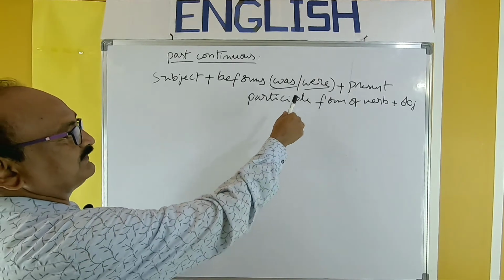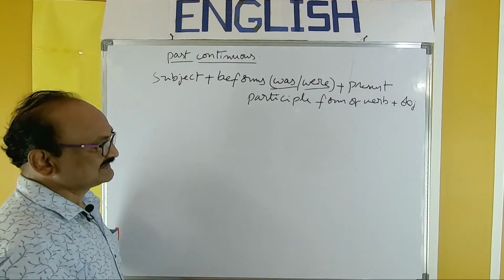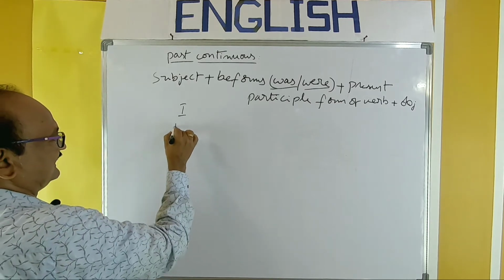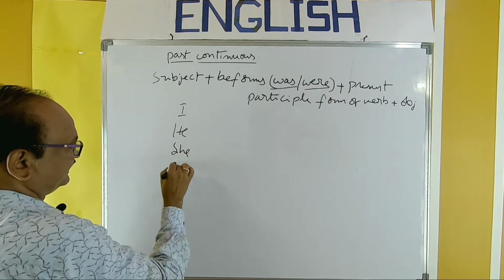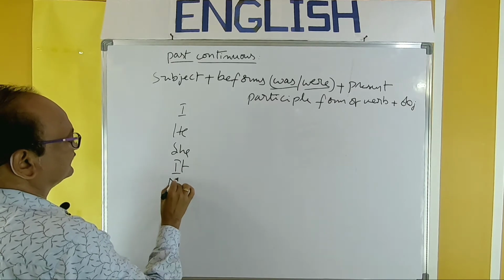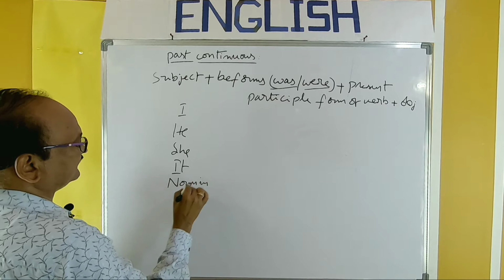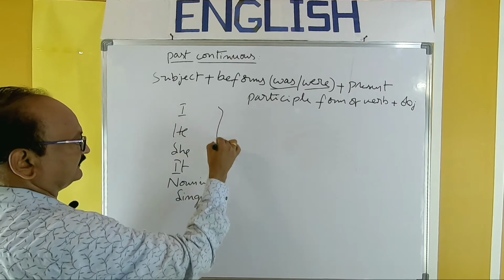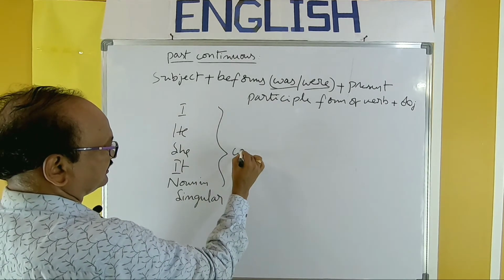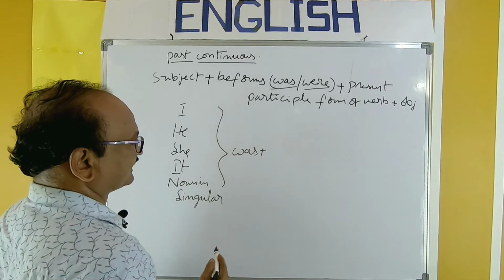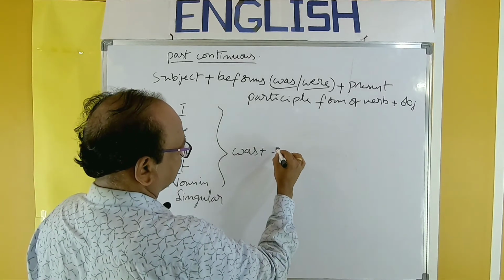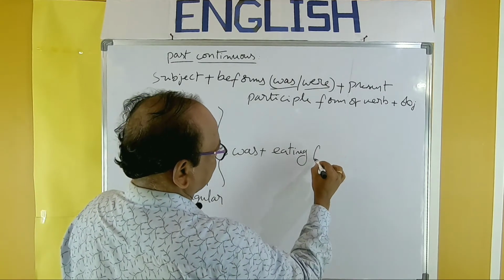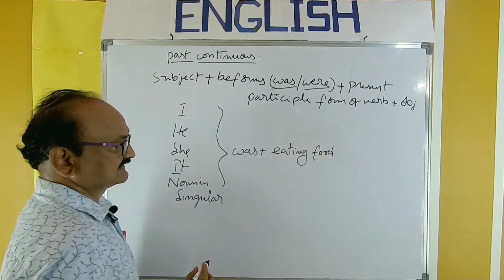Subject, be forms, was, were, present participle form plus object. So take the subjects: I, he, she, it, noun in singular. With all these, we have to use was. Plus, we can take a verb. Eat plus ing, eating. Eating some food, something like that.